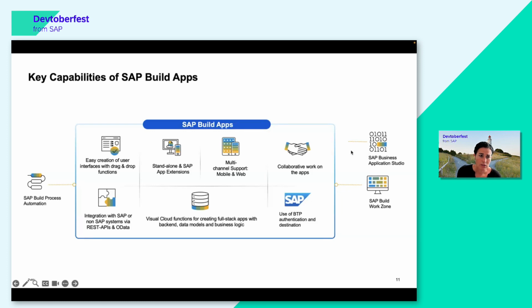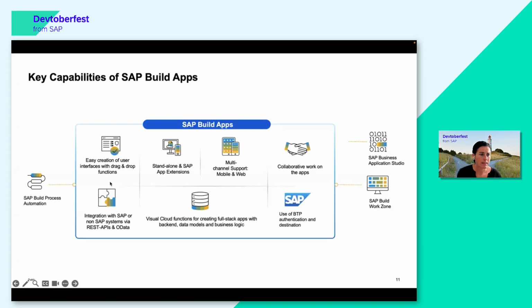It's not the way, though, that you could start in Build Apps creating an application, and when you realize that maybe the feature set is not as rich as you want it to be, take that project and continue working on it in Business Application Studio. The connection there is that in Business Application Studio you can create, for instance, the integration cards that you need for this Build Apps application that is then exposed into Workzone. So collaboration is possible, but not in the sense that you can start here and continue in the other tool. I just want to be very clear about that.